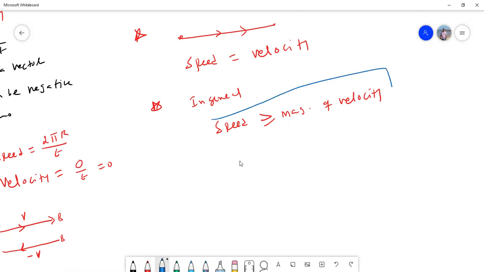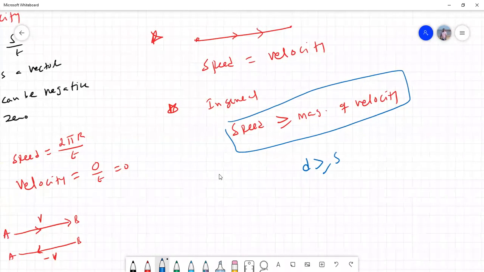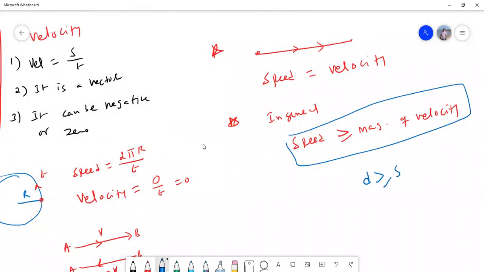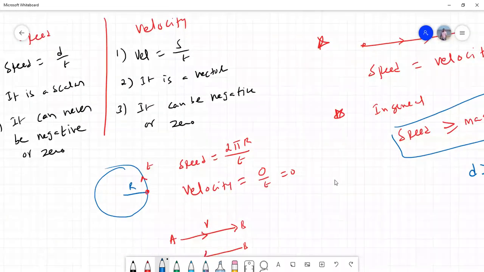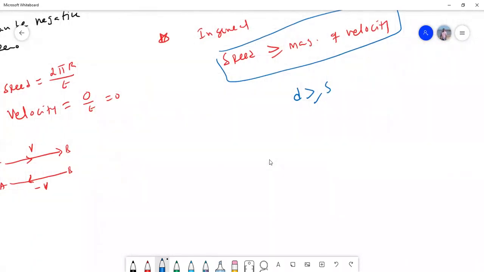Yesterday in the previous class I said distance is greater than or equal to displacement. That's the reason why speed is greater than or equal to the magnitude of velocity. So this is a very, very important discussion regarding speed and velocity. Speed is positive, velocity can be positive or negative.